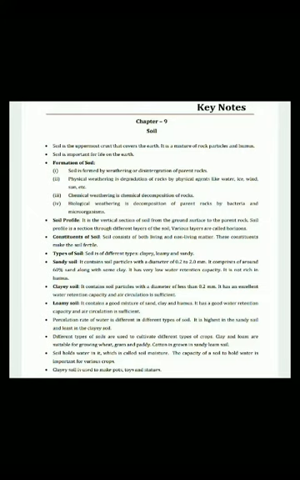Next is soil profile. It is the vertical section of soil from the ground surface to the parent rock. Soil profile is a section through different layers of the soil. Various layers are called horizons. So it consists of various layers which are named as horizons. The profile section is in vertical section from the ground to the parent rock. So it is in vertical form.